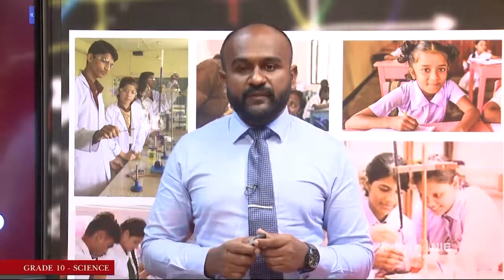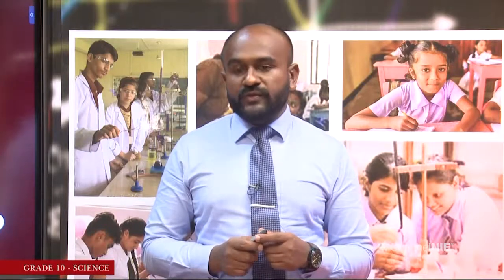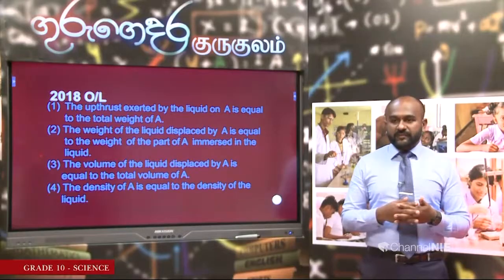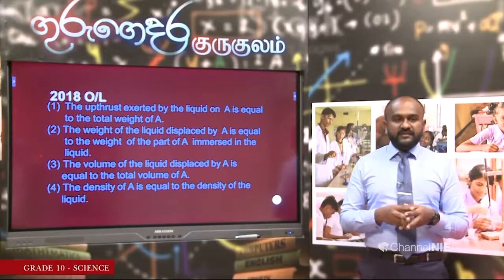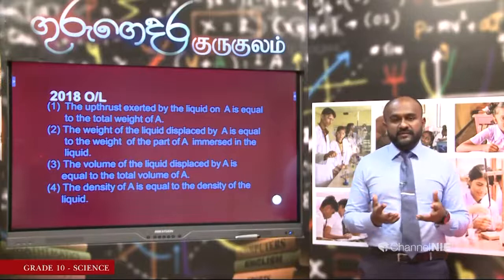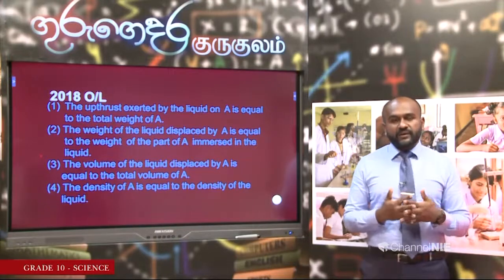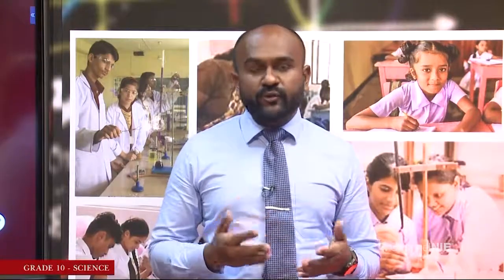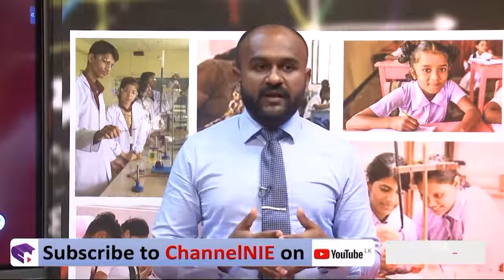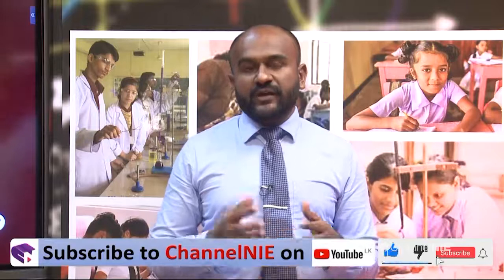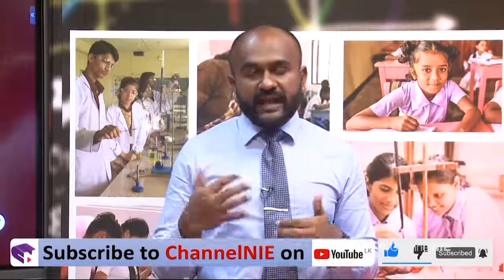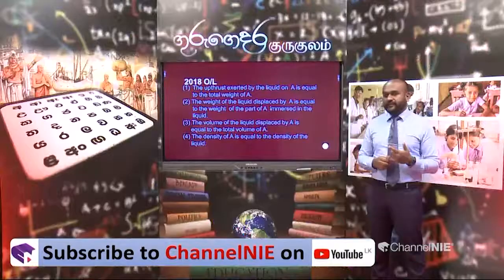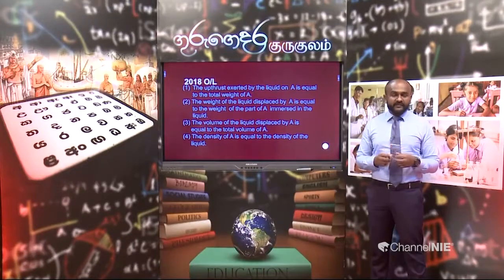So, now we have finished our unit 15 through this Gurugetara program. We talked about pressure there, solid pressure, liquid pressure, and air pressure, and we identified the instances where we can make use of them. And finally, in the lesson, we talked about flotation, and there we learned about Archimedes principle. As we have done it now, what you have to do is to be more familiar with the lesson, you can answer the past paper questions. When you attend to past paper questions, you really get the idea whether you have learned the lesson or not. So, do it and let us meet up in another lesson.